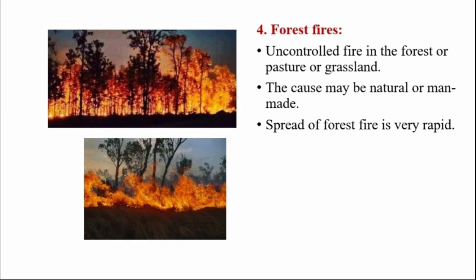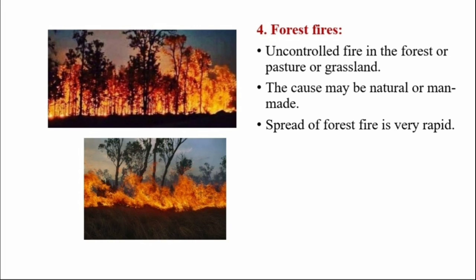Last is forest fires. Forest fires occur in the forest or pasture land or grasslands. Pasture land means the lands where animals graze. Okay, so it is called pasture land. Generally, during summer season, the leaves of the trees become dry and these leaves get rubbed against each other. This rubbing causes friction between them, which results in forest fires. These fires spread very rapidly in dense forest areas.